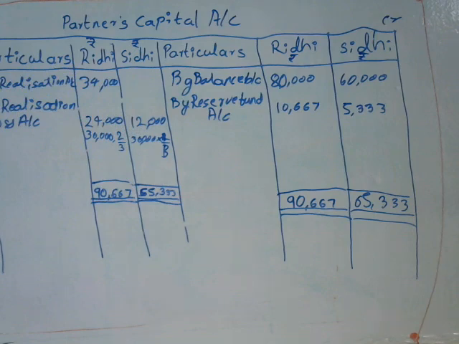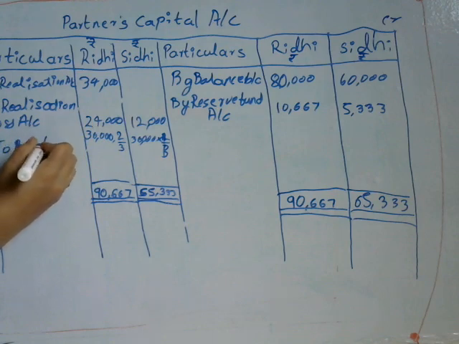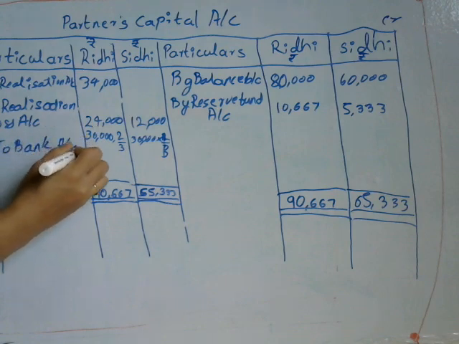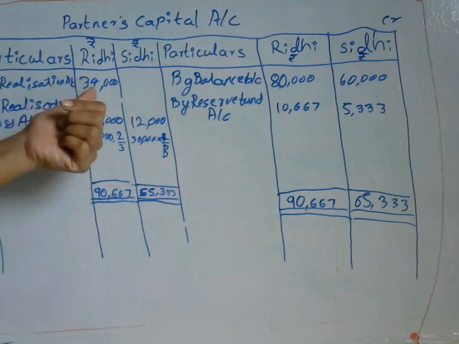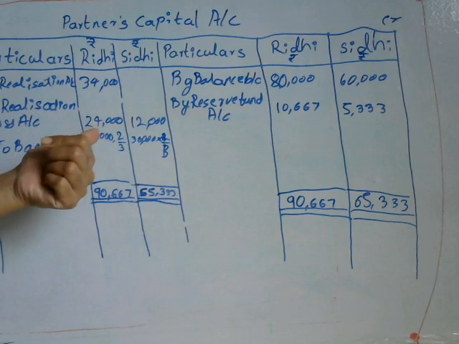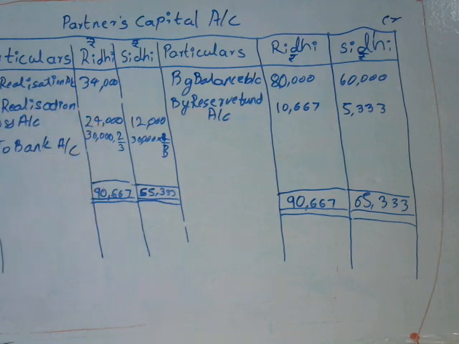Next is the amount to bank account. The balance amount will be taken to the bank account. From 90,667 deduct 34,000 and 24,000. The leftover amount is 32,667.